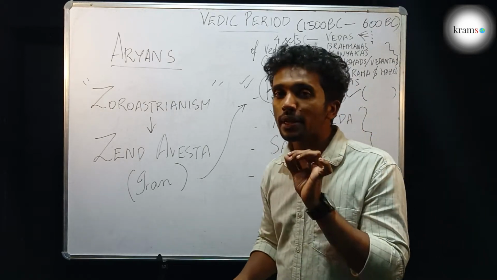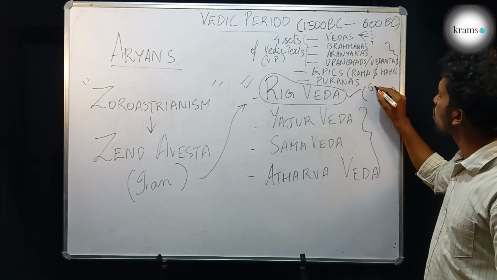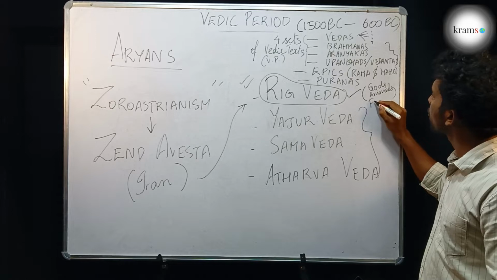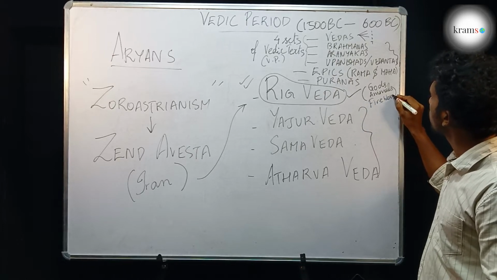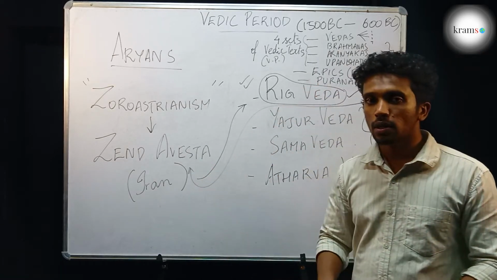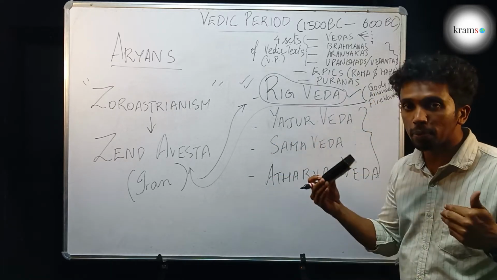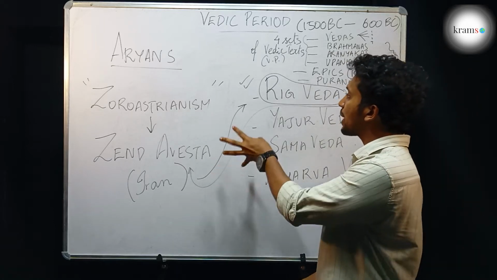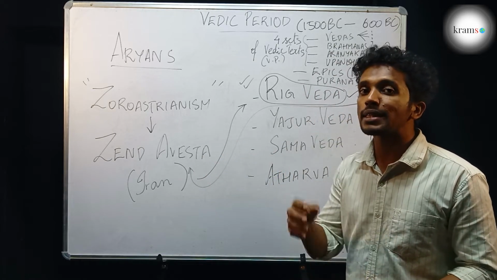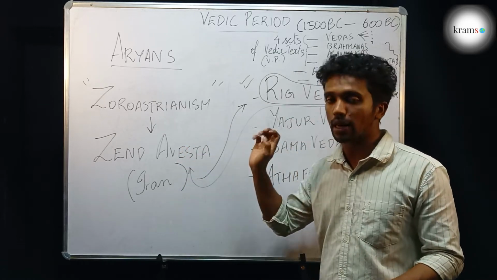Remember, the Rigveda was compiled by the Aryans. Some of the words seen in the Rigveda, the names of gods, some animals, the practice of fire worship, all these things that were seen in the Rigveda were in common with the Zend-Avesta, which means that it must have been the same kind of people who had written the Rigveda and the Zend-Avesta.